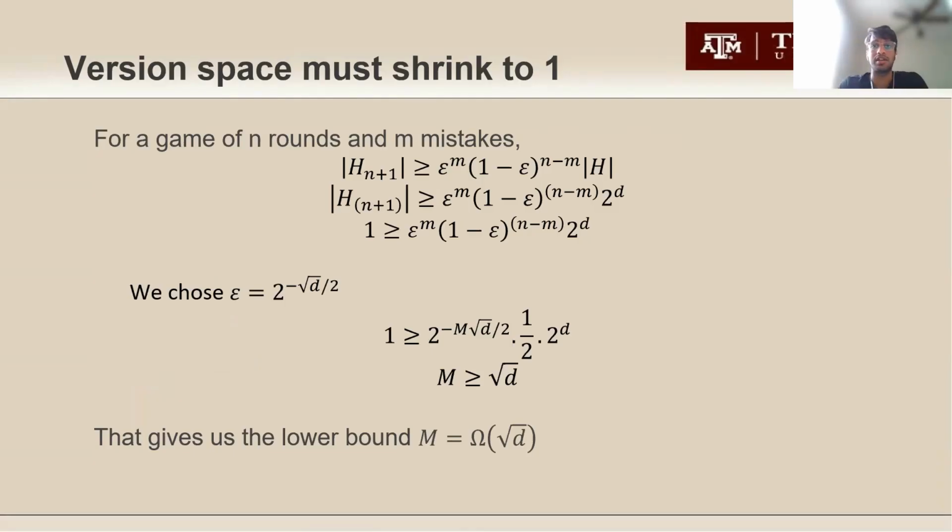We know that h has a Littlestone dimension of d, so it has to have at least 2 to the d cardinality. That gives us the second inequality. And we know for the game to end, our version space must eventually shrink to 1. Given all of these, we are able to establish our lower bound as shown on the screen, which is some function of the form root of d.